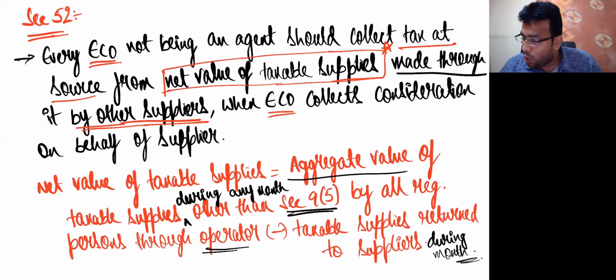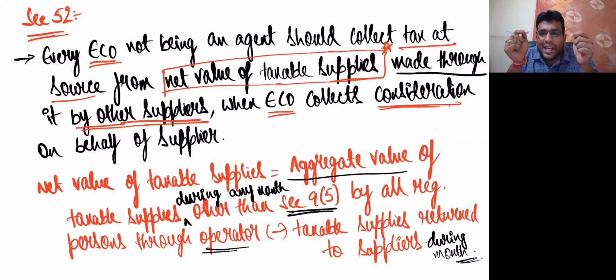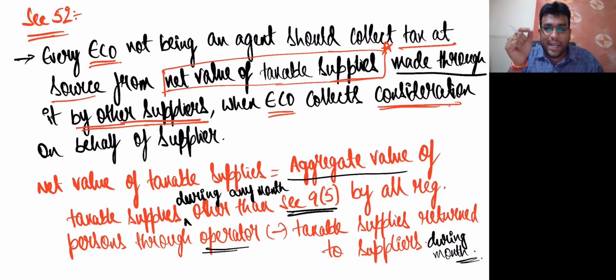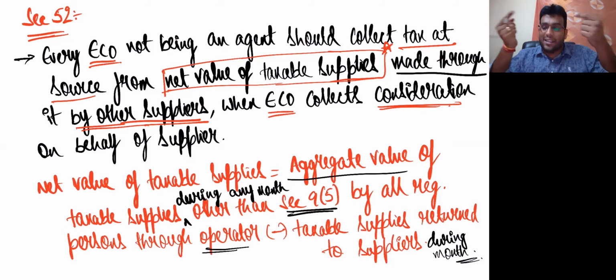When ECO collects consideration on behalf of supplier, only then TCS will come. As I very clearly told you, if the supplier directly takes the payment, then the provisions of TCS will not apply. The provisions of TCS will apply only and only where the payment is taken by the e-commerce operator and then given to the actual supplier. Only then TCS will come.